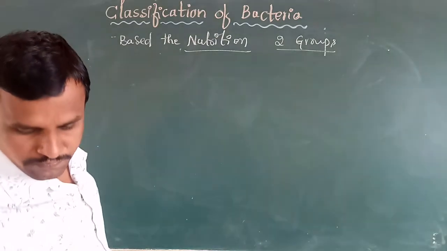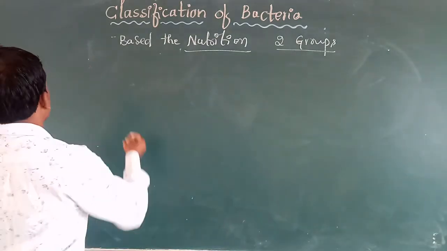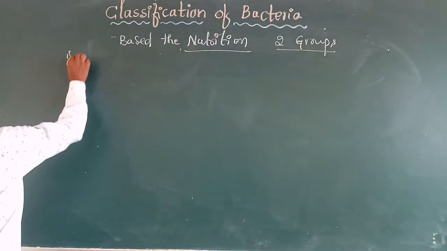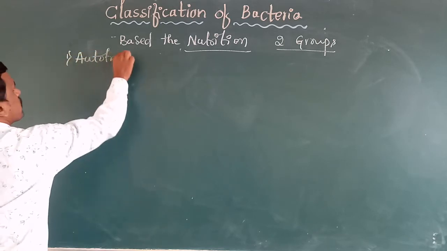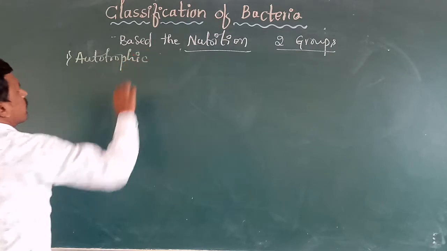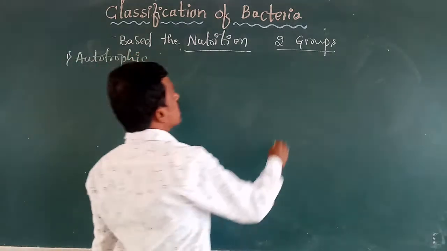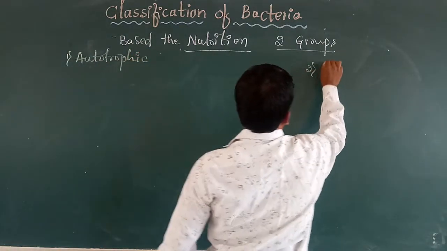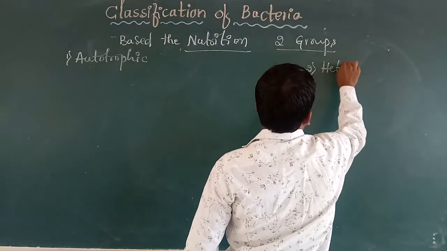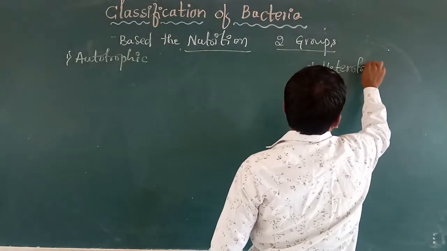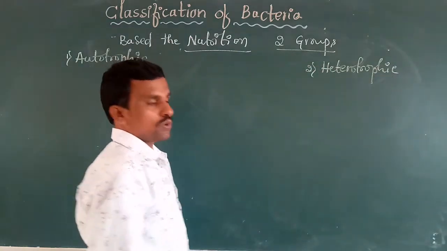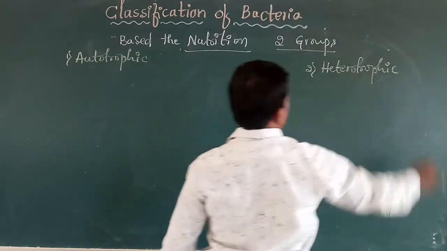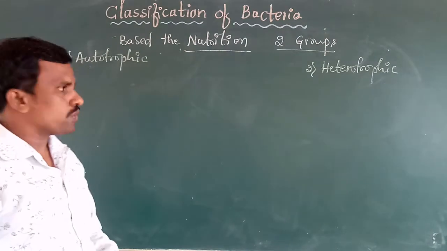First one is autotrophic bacteria, and another one is heterotrophic bacteria.